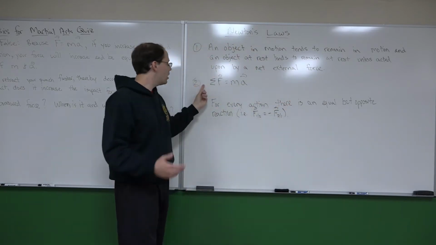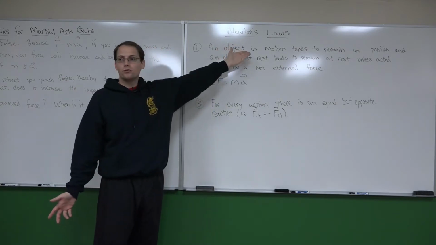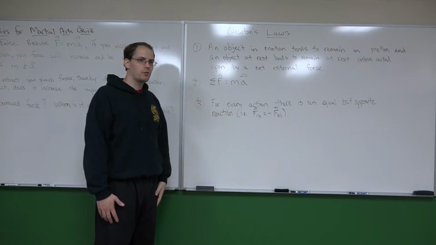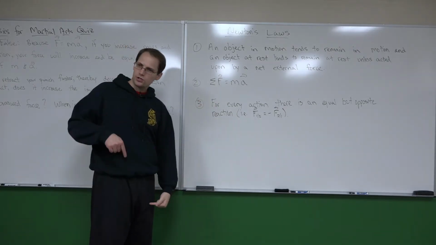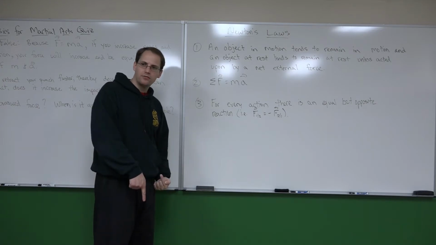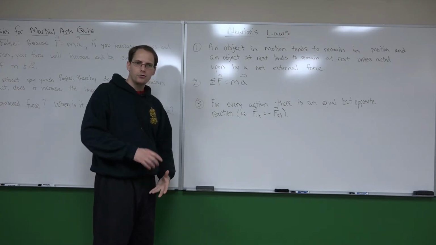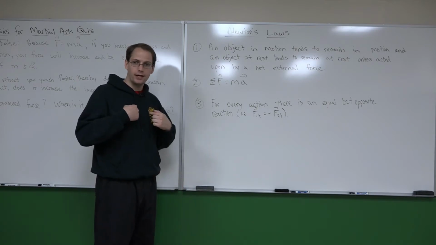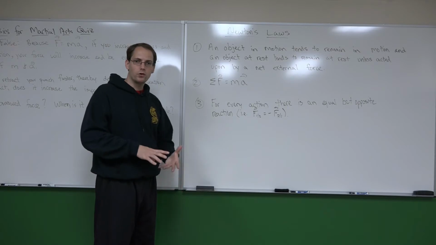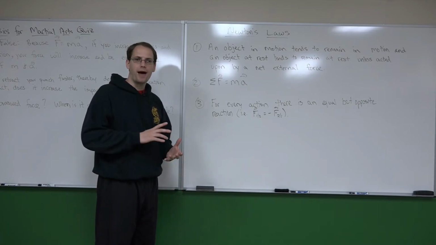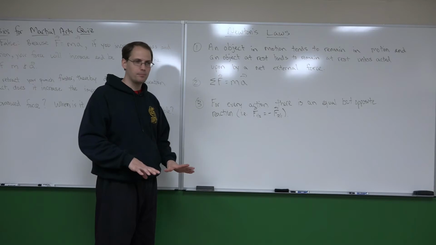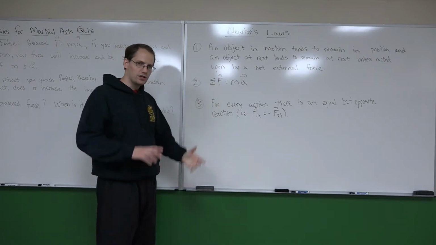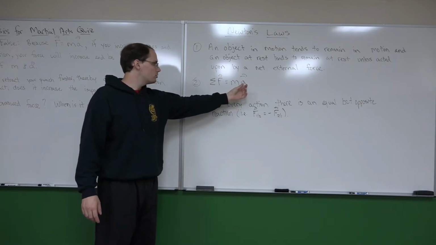And law number two is basically the mathematical representation of this. It takes a net force. Right now, I'm not moving. There's force pushing up on me, and I'm pushing down on the floor. The floor is pushing up on me. Gravity's pulling down on me. So there's two forces at play on me right now. Gravity's pulling down. The floor is pushing up. But they're in balance, so I'm not going to move. Thankfully, they're in balance. I'm not falling through the floor. So it takes a net force, an imbalance in force, to cause a change in motion or an acceleration.